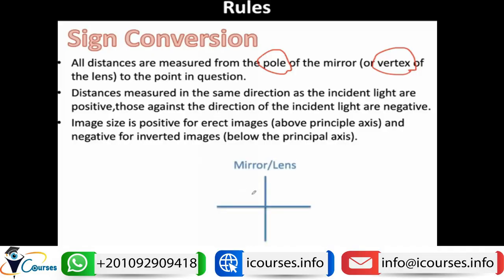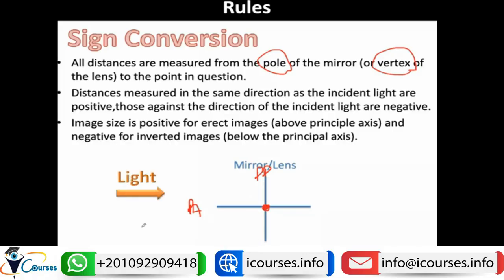For example, if we have a mirror or lens, this is the principal axis, and this is the principal plane, and they both intersect at the principal point in the case of a mirror, or at the vertex of the lens, as we will say later. So all distances are always measured from the left.